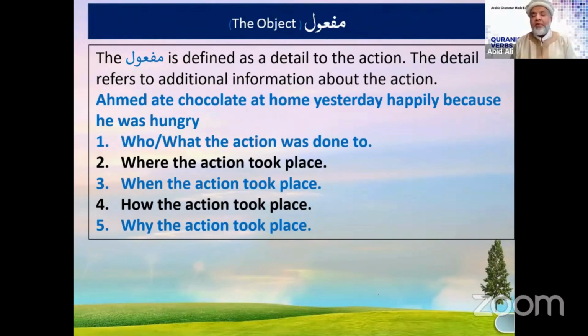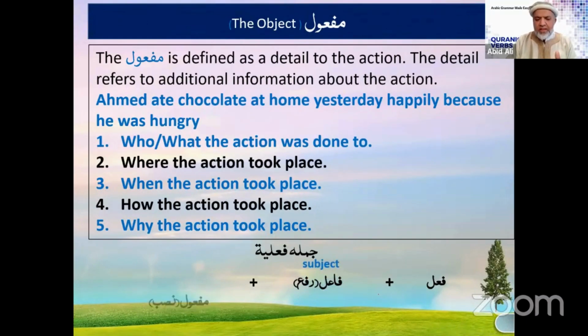And maf'uls are of more than one kind. They have like five maf'ul, I can say, maf'ul bihi, maf'ul lahu, maf'ul mutlaq. But right now we are only concerned about maf'ul bihi, which in simple terms is the object. Yeah. So let's try this. In a jumla fi'liya, what we have talked about so far, a fa'il, which is in rafa, is the subject, and then we have a maf'ul, which is in nasab and is the object. Is this concept synced in so far?